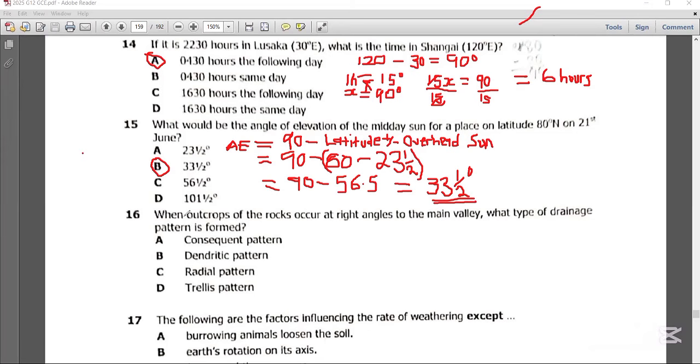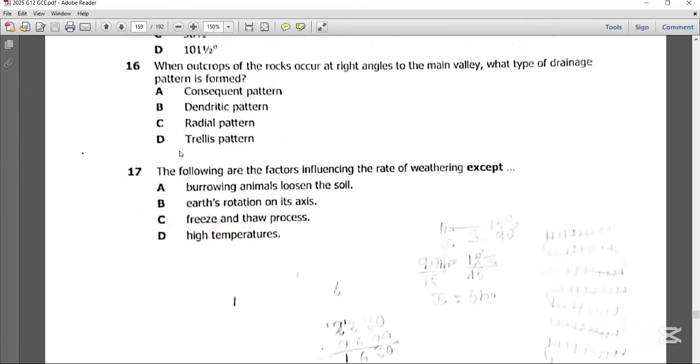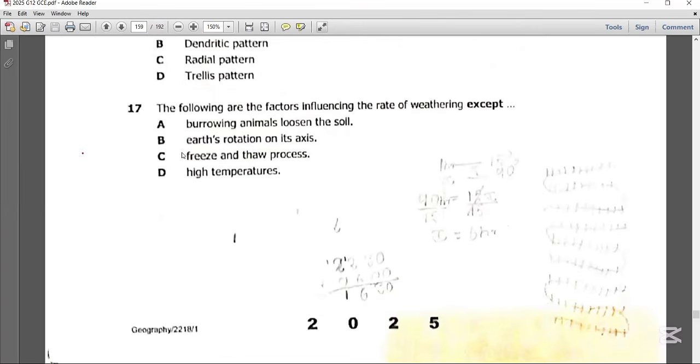Question 16 says, when outcrops of the rocks occur at right angles to the main valley, what type of drainage pattern is formed? The type of drainage pattern that is formed when you just see right angle, you need to always remember that it is trellis pattern. So the best possible answer on question 16 is D. Now let's get to question 17.